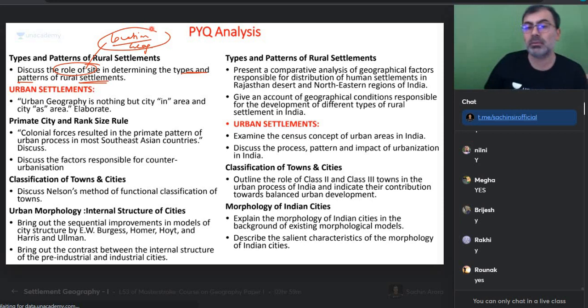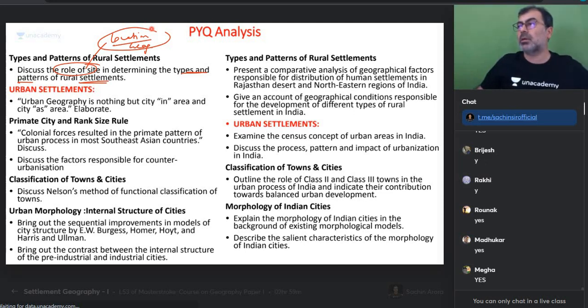Make sense? Simple है? So desert में क्या होगा? Desert में scattered होगा, scattered type. And North Indian plains, what will it be? Dense type. Make sense? Everyone with me on this? If you are with me on this, then the job is done. इतना समझना है. If you have understood, the job is done. Are we clear? If any questions, please ask.